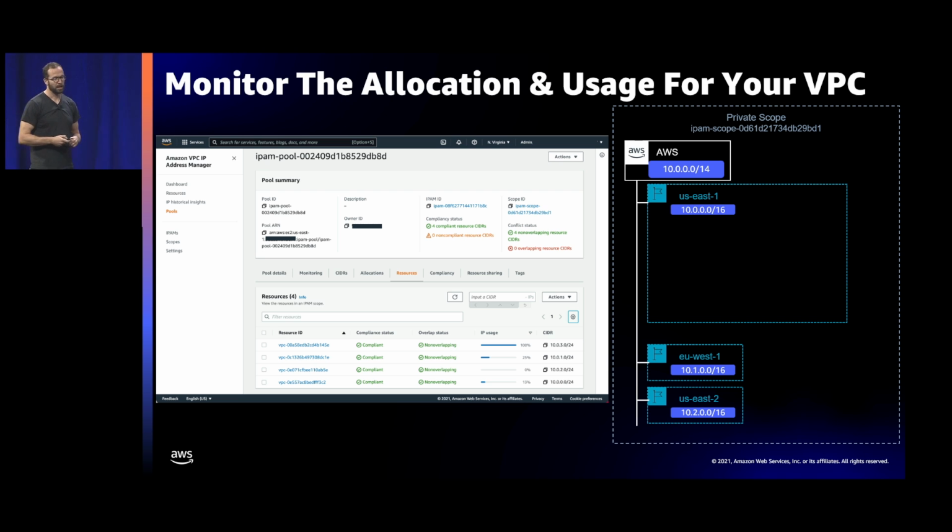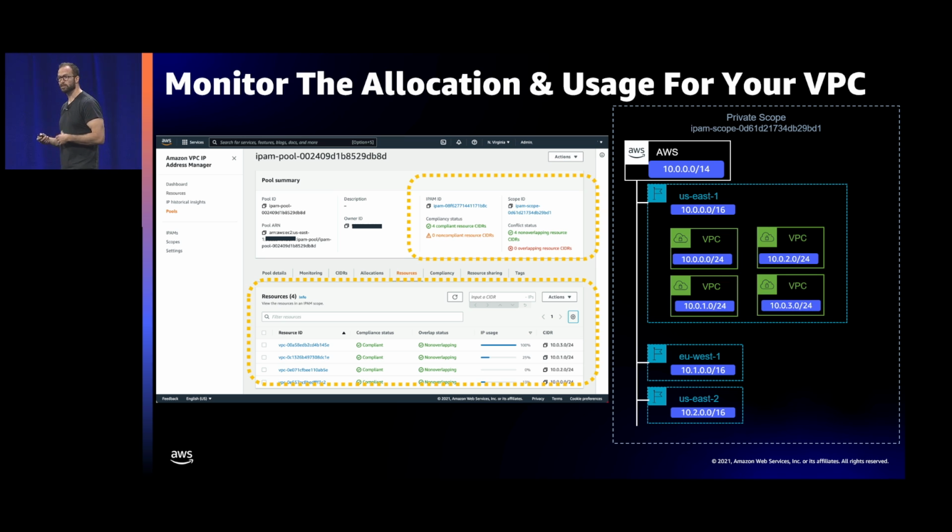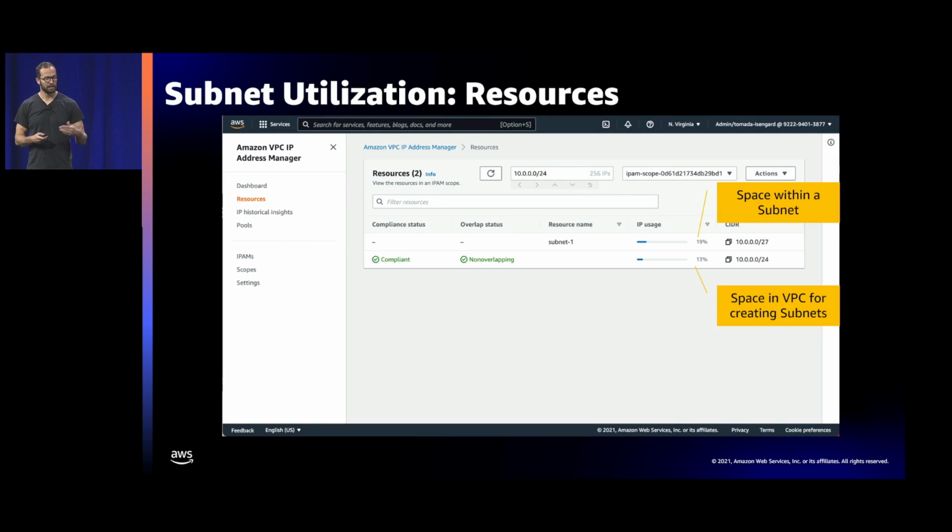Okay. So now, once I created a bunch of VPCs, I can start looking at, are they compliant? Is there any overlap? What is the utilization of each one of my VPCs that I've just created? And if I want to zoom in into the utilization section, I can look at resources. And here I'm showing you two different resources. The top one is a subnet. The bottom one is a VPC.